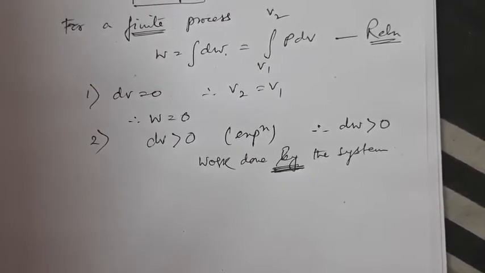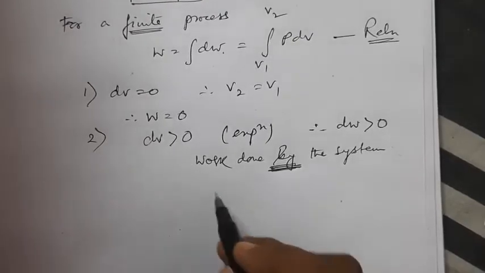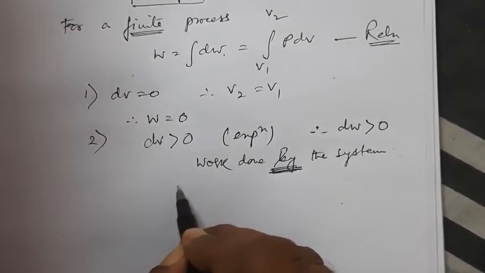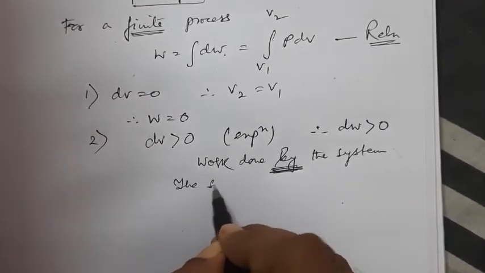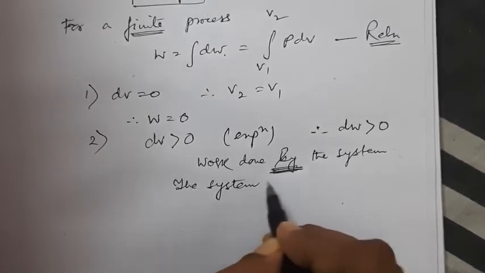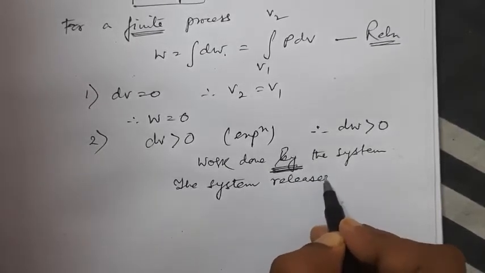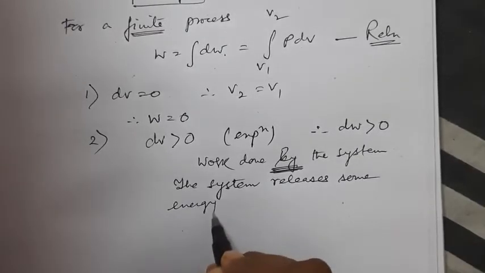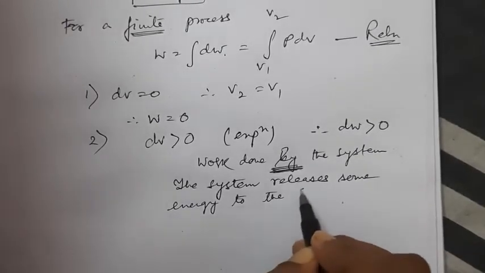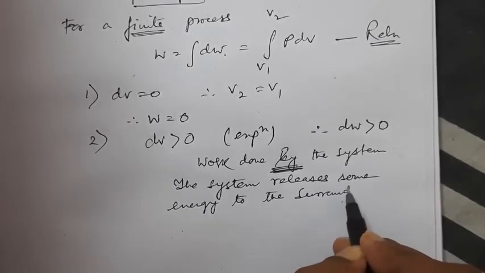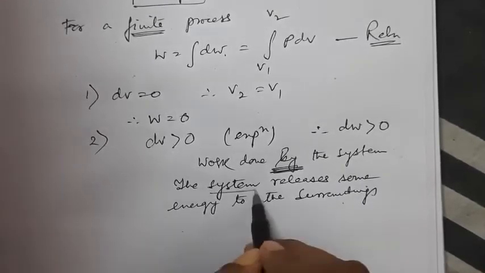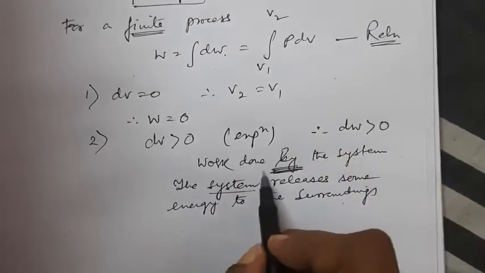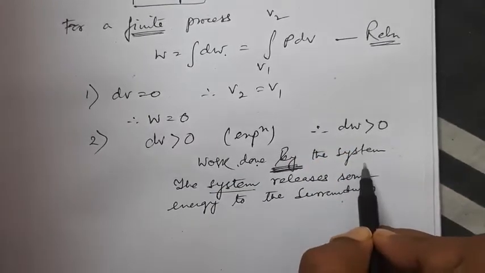A positive amount of work has been done in this process, and it shows that the system releases some energy to the surroundings. That means the system here is doing work, so we have written work done by the system.